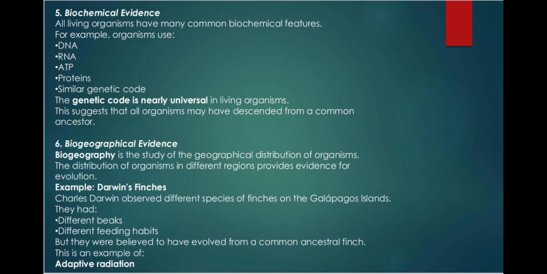Number 6. Biogeographical evidence. Biogeography is the study of the geographical distribution of organisms. The distribution of organisms in different regions provides evidence for evolution. Example: Darwin's finches. Charles Darwin observed different species of finches on the Galapagos Islands. They had different beaks, different feeding habits, but they were believed to have evolved from a common ancestral finch. This is an example of "adaptive radiation".